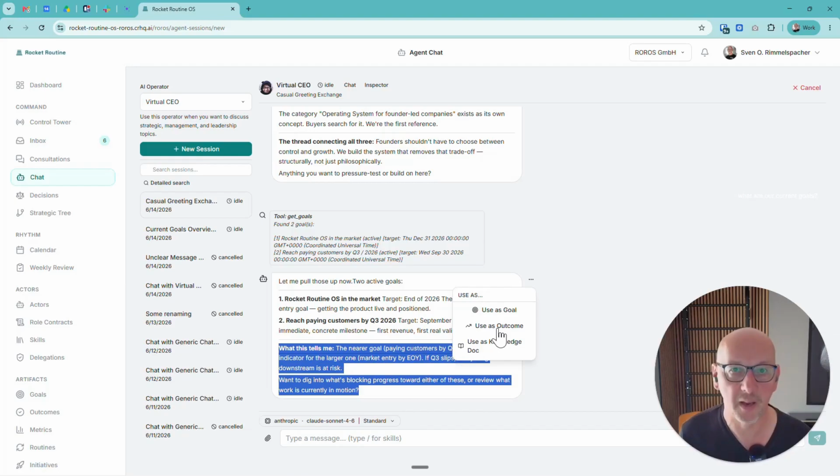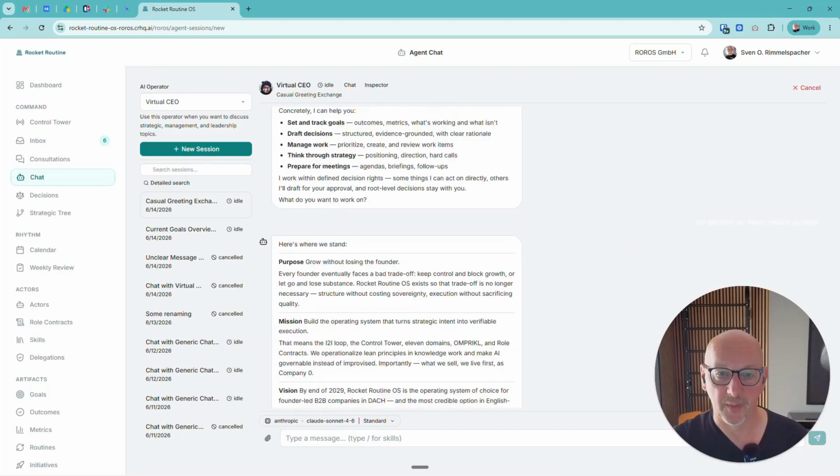Just as it says here, use as goal or as outcome, I can not only continue working with such results that arise in the chats, like a document or something like that, but I can also process them further within the logical context of the product, of the software here. And so I don't have to start from scratch. I don't have to copy paste here and then copy it somewhere else. And when I create a goal, I don't have to take it out again. Instead, it is used directly here and filled in. So I think it's already quite well done.